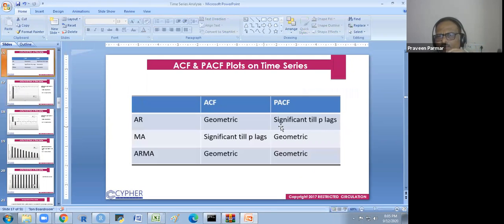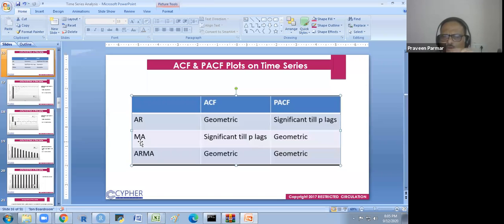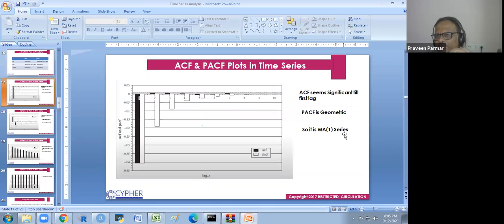So I have written here: significant till Q lags, or the first lag. The PACF is geometric, and significance till one lag is the MA. So this series is called an MA1 series. We will say it is an MA1 series because the first ACF is significant and then no further ACF is significant. So it is the moving average 1 series.